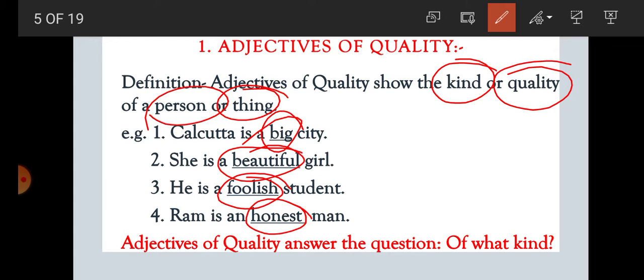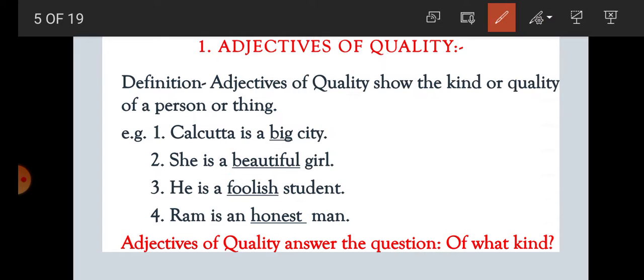So here students, we have got it that in the first sentence, city is qualified by the quality big. What is the girl's quality? Beautiful. What is the student's quality? Foolish. What is the man's quality? Honest. So this definition is clear here that adjective of quality shows the kind or quality of a person or thing.